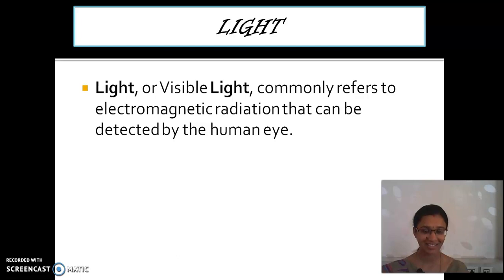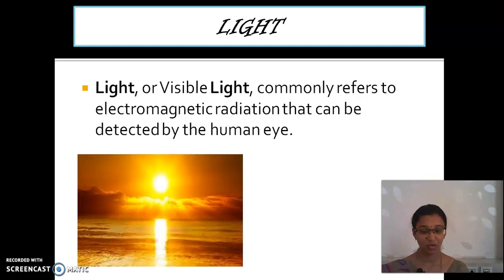Yes? Very good. They have both electric field and magnetic field in it. There are 7 types of EM rays. So the light can be detected by the eye. So what is the main source of light? Sun. Sunlight is the main source of light.